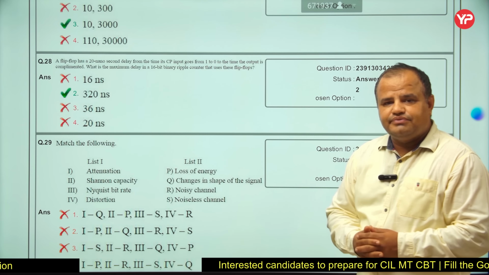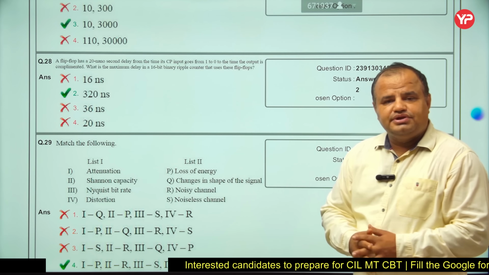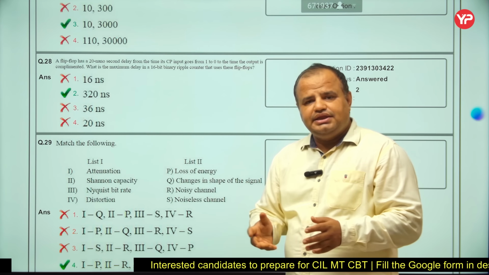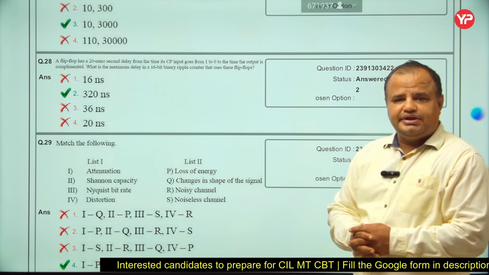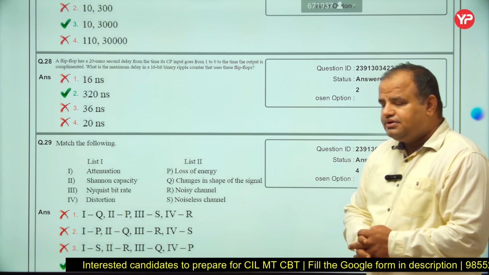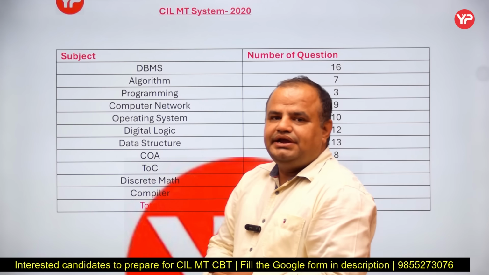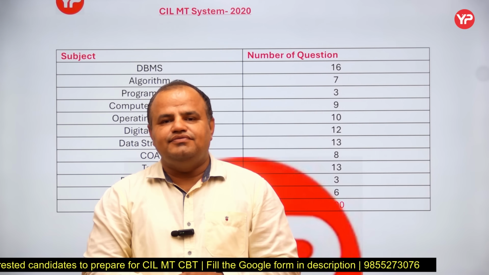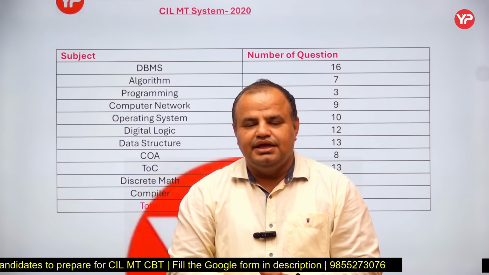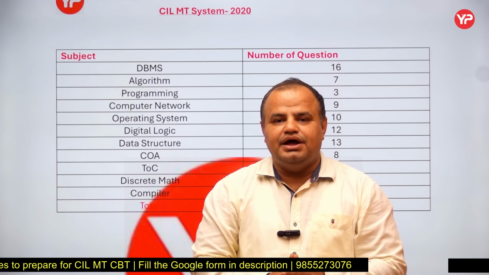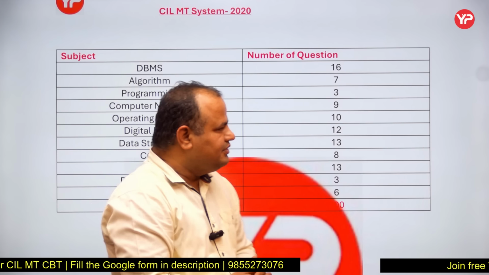For finding numerical values, there is no shortcut. So anyhow you have to calculate and then find out. So my dear students, try to practice more and more questions. In the last video I did an analysis of the paper of 2017, and in this video I am going to do an analysis of the paper of 2020.